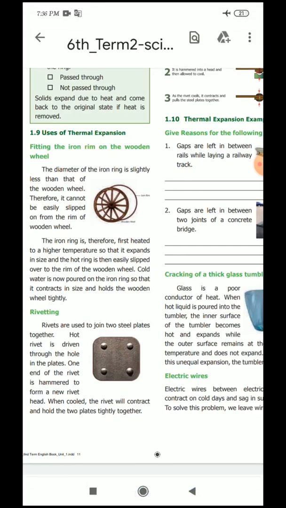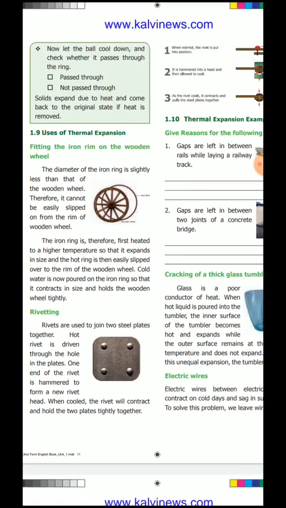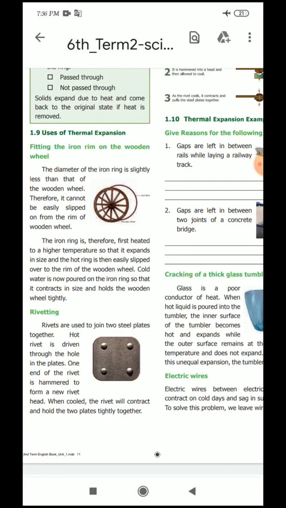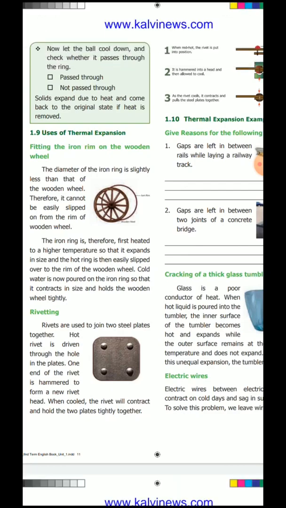See, first they place the hot rivet through a hole. After that, one end of the rivet is hammered. Hammer means you already know, suthiyal. So one end of the rivet is hammered to form a new rivet head. See this diagram. When the new rivet head is formed and it is cooled, first hot, after that cooled, the two plates will be joined together tightly.